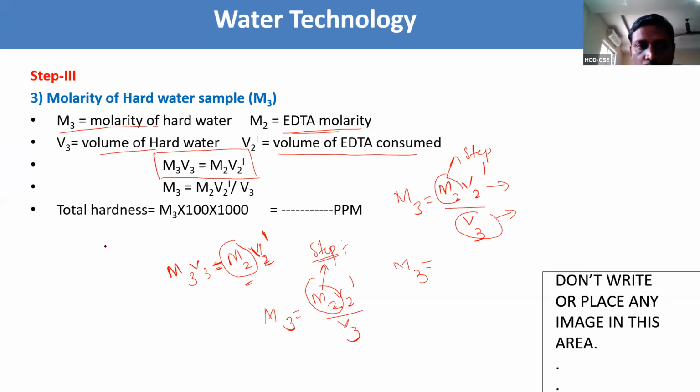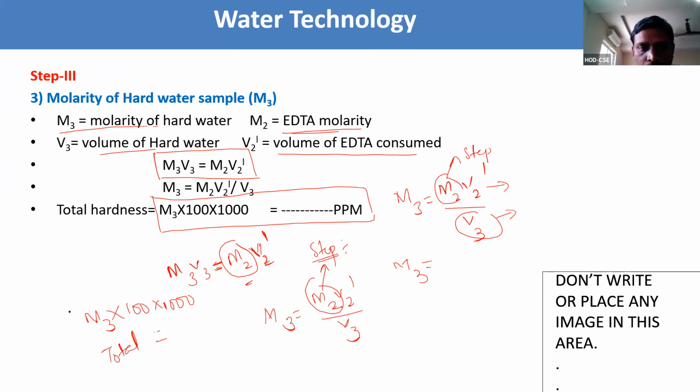We have a formula to find the total hardness. Whatever M3 we got, the molarity of hard water, into 100 into 1000. This is the formula to calculate the total hardness of water. By substituting the values of M3 and multiplying with 100 into 1000, you will get the total hardness.